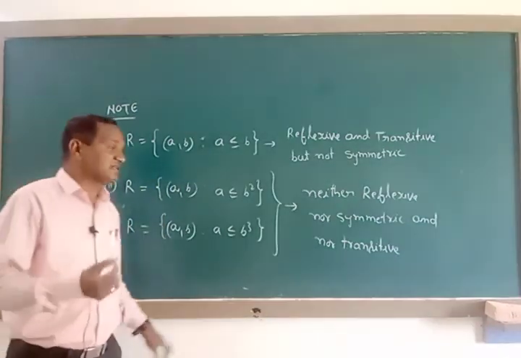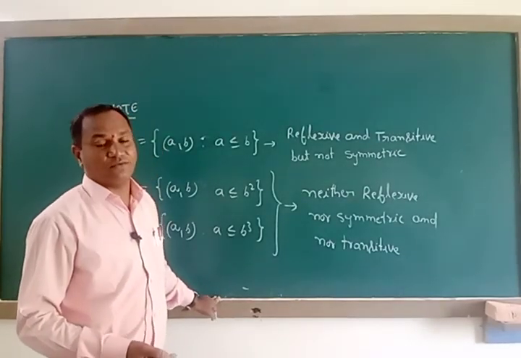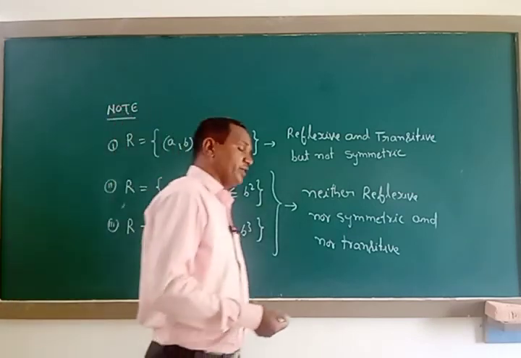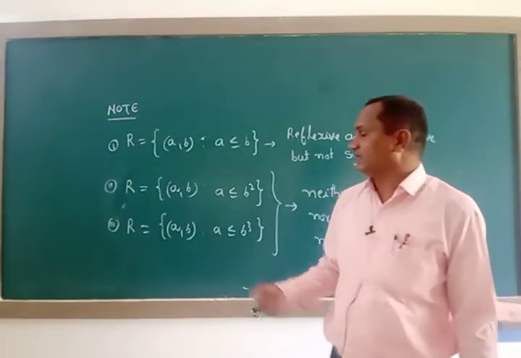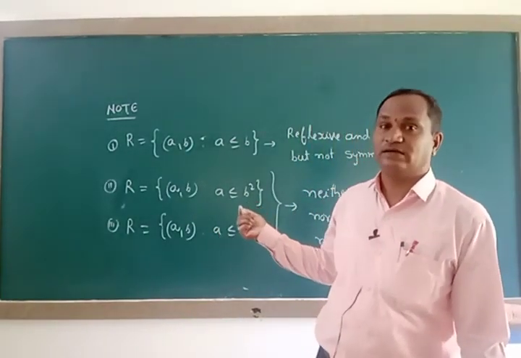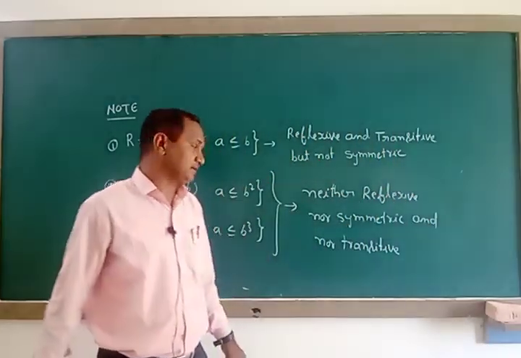Like that they will ask different types of questions on these relations of reflexive, symmetric and transitive. Generally they ask questions in competitive level examinations from this chapter only. They are very important relations, reflexive, symmetric and transitive relations here.